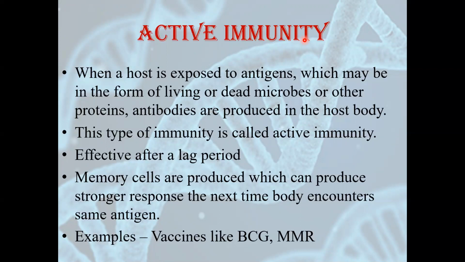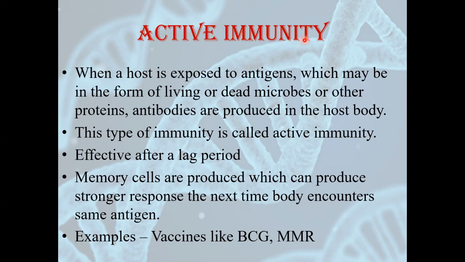But in artificial, what happens? Weakened viruses or weakened pathogens are given to our body in the form of vaccines. And at that time, our body produces a response against it. You all know the process of vaccination that we are going to do in detail, but it is a type of artificial active immunity because the virus is not attacking us naturally. Instead, somebody else is putting that virus inside our body, but a weaker one, so that our body can fight against it.